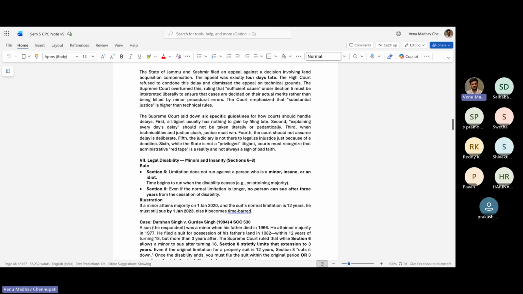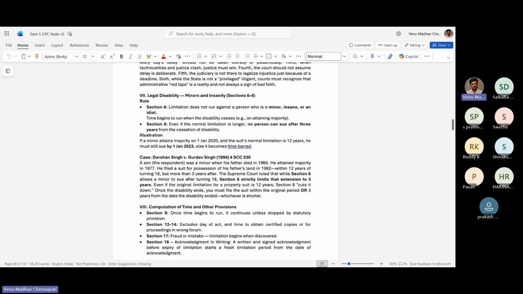In the case of minors, the example is, if a minor attains majority on Jan 1st, 2020 and the suit's normal limitation is 12 years, he must still sue by Jan 1st, 2023, else it becomes time barred. So the same rules apply for minors also. Even after becoming a major, for any civil disputes, he has to file a case within 3 years.